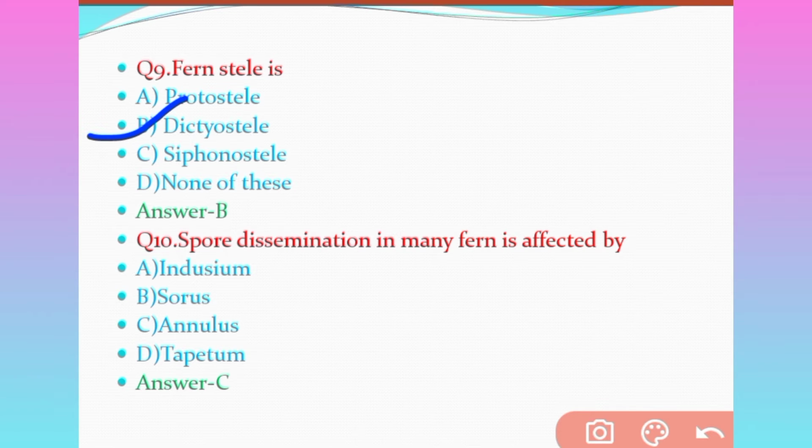Question number 10. Spore dissemination in many ferns is affected by option A indusium, option B sorus, option C annulus, option D tapetum. Which will be the correct answer? The correct answer will be option C, that is annulus.